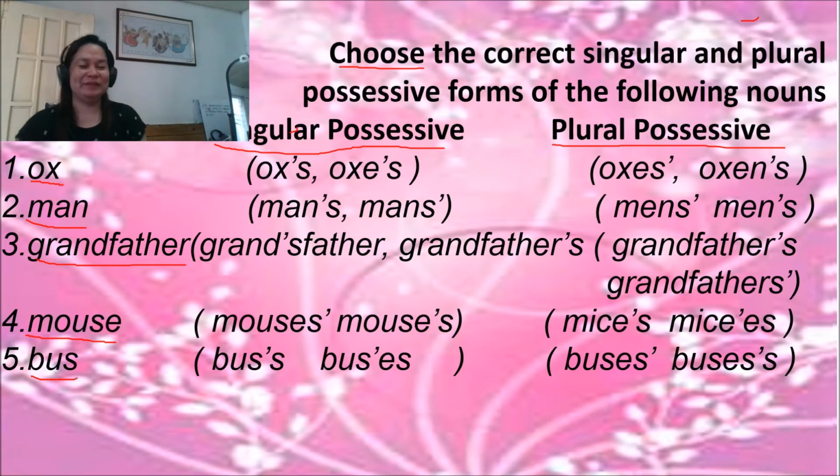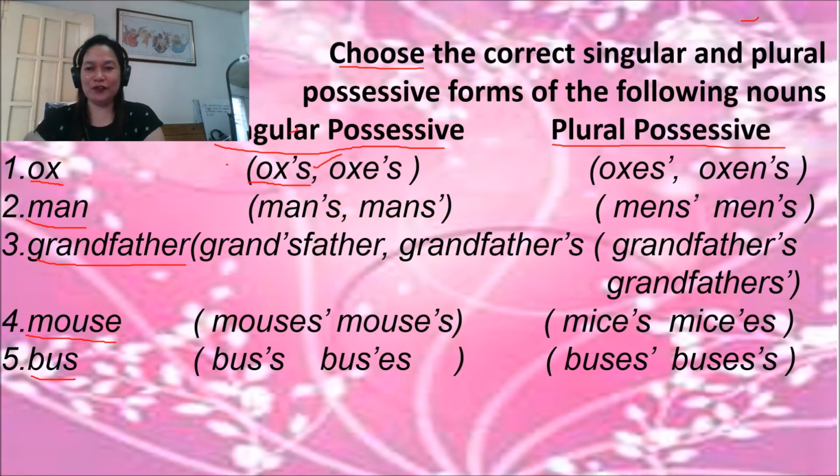Okay, let me see if your answers are correct. In exercise number 1, let's talk about the singular. Since it's ox, what will be the correct answer? Yes, the correct answer is ox apostrophe S. Check.